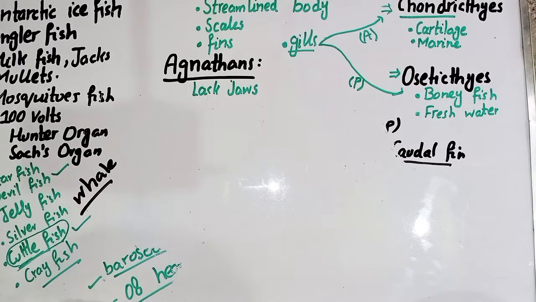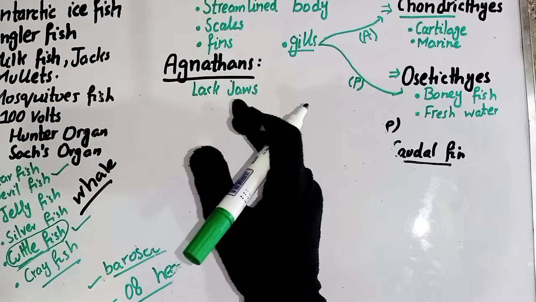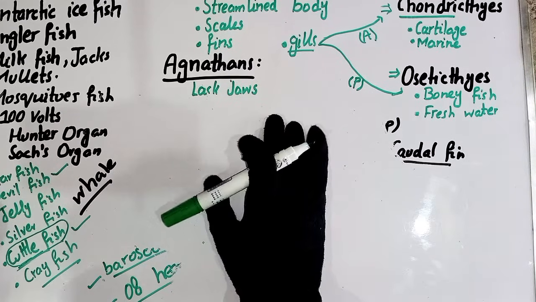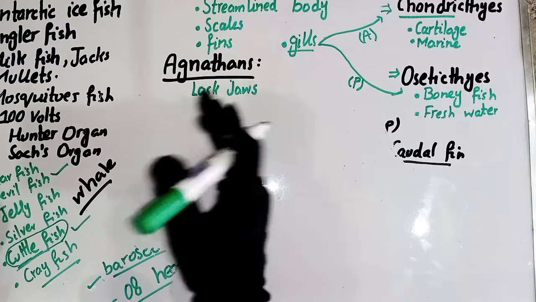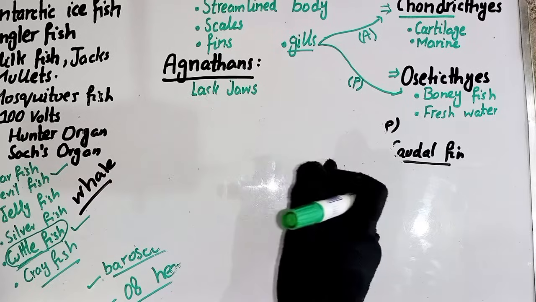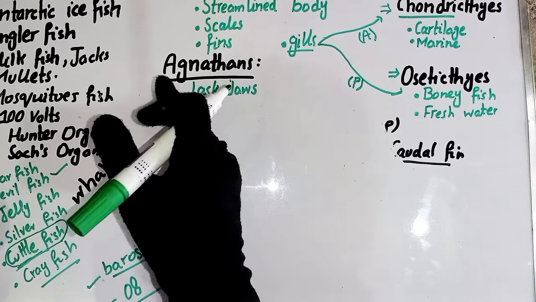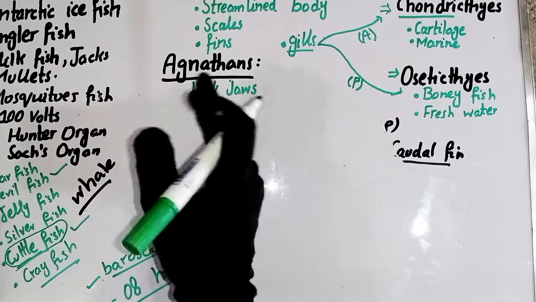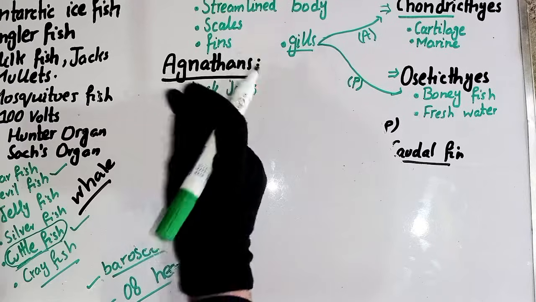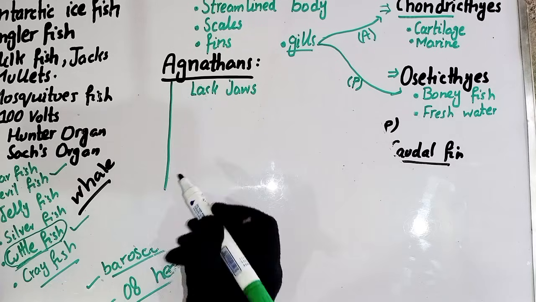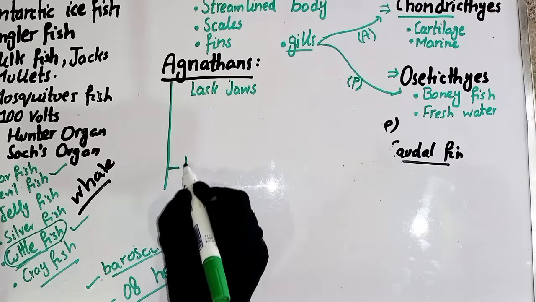Okay guys, we have discussed the two superclasses. Now if we talk about Pisces, the vertebrata is divided into gnathostomes and agnathostomes. The gnathostomes are divided into Pisces and tetrapoda, and the agnathostomes are divided into the cyclostome group. The agnathostomes are first divided into three main classes. What are the names of these three classes? The name of the first class is the class Myxini.